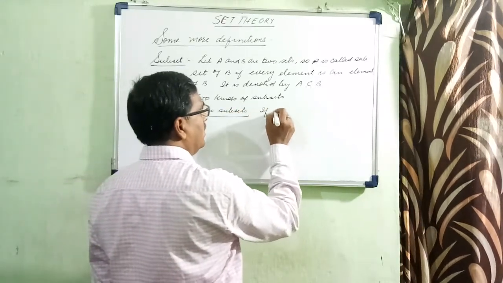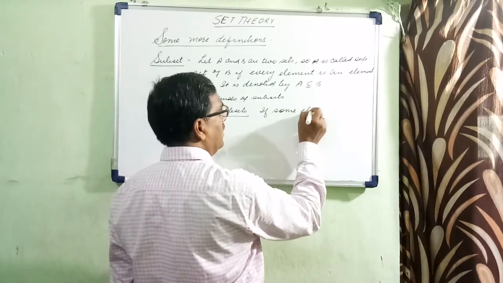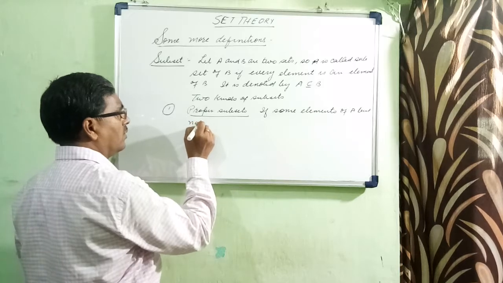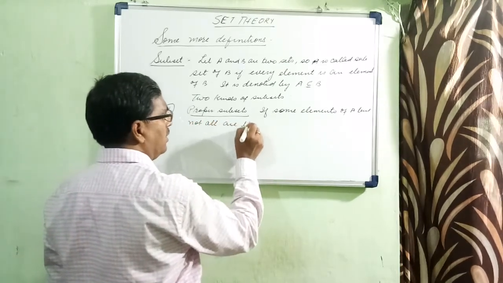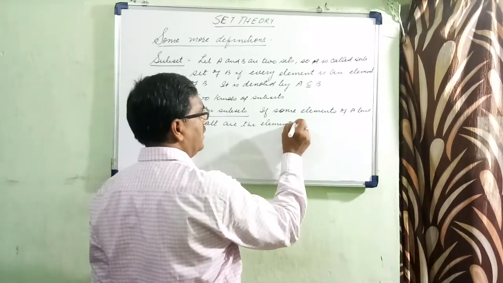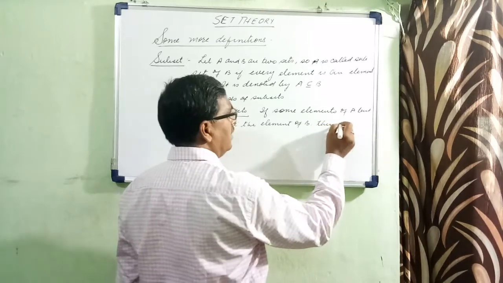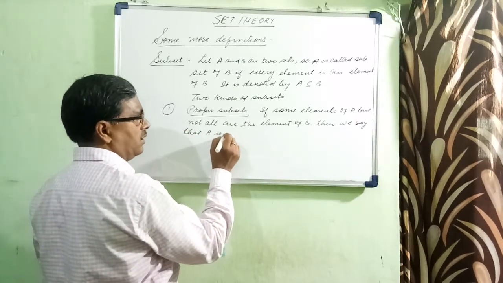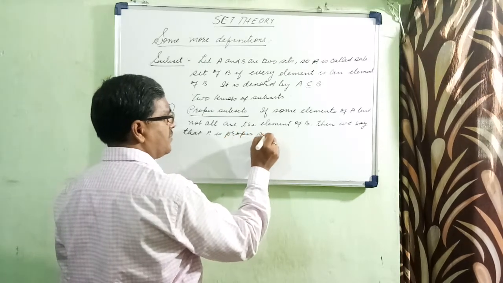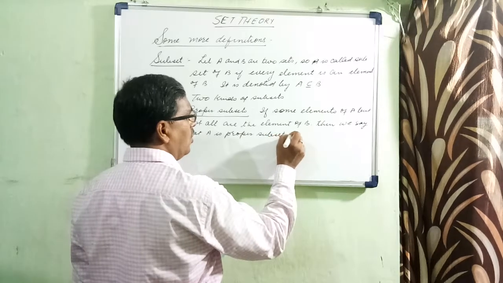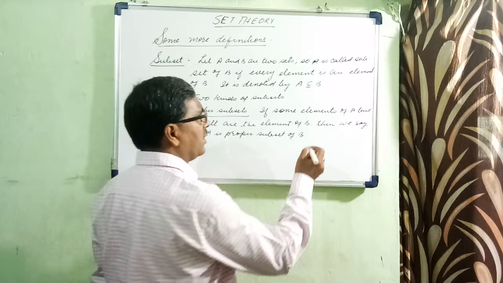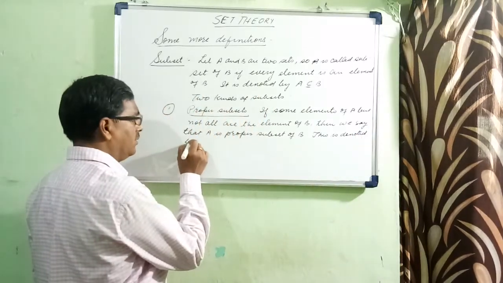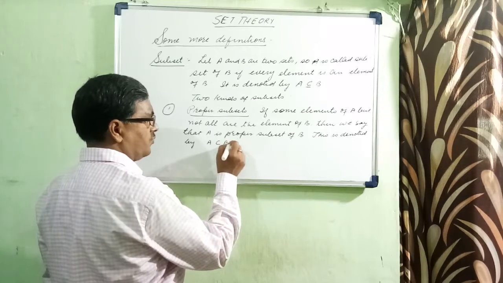If some element of A but not all are the elements of B, then we say that A is a proper subset of B, and this is denoted by A is proper subset of B.